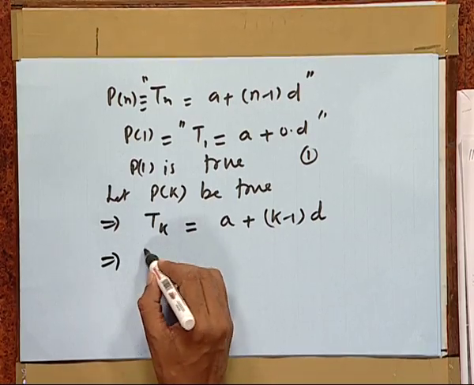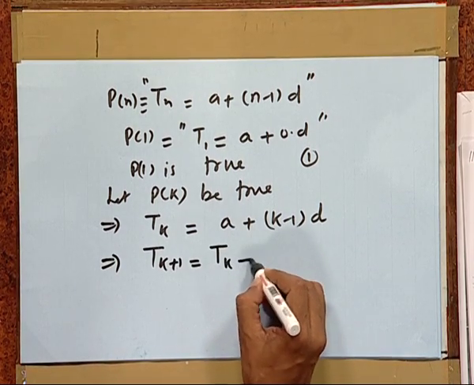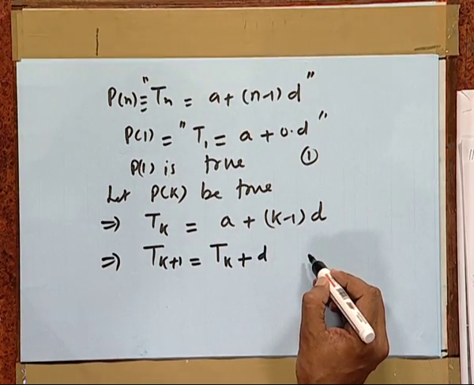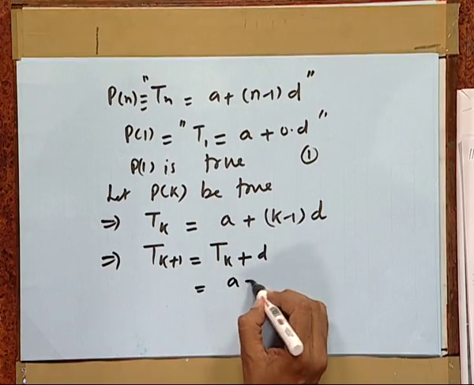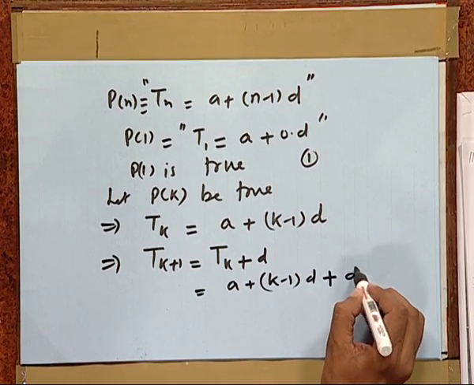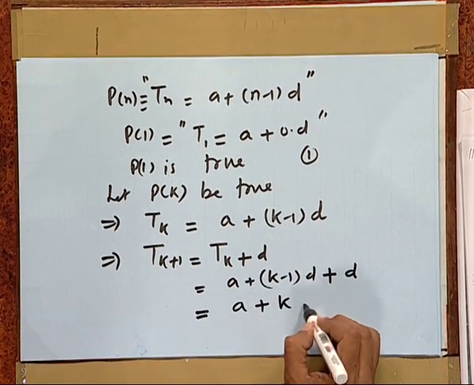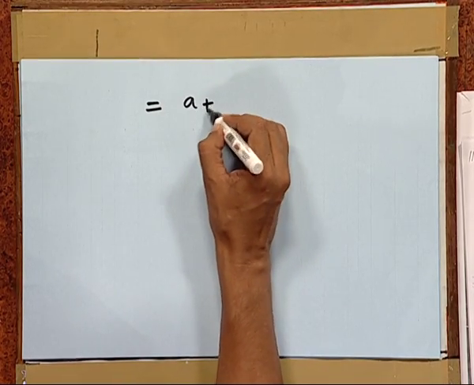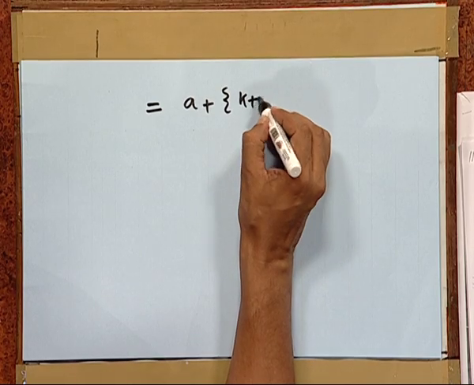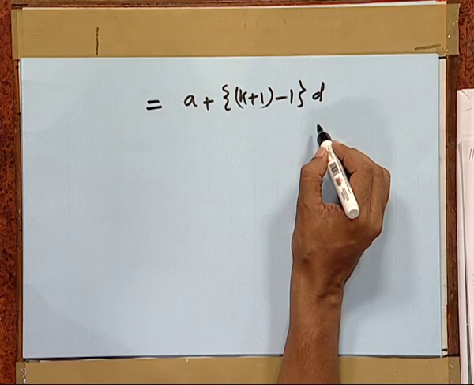Now, to obtain the next term, we have Tk plus 1, which is just d more than the kth term, which equals A plus (k minus 1) d plus d, which equals A plus k d, which can be written as A plus ((k plus 1) minus 1) d.